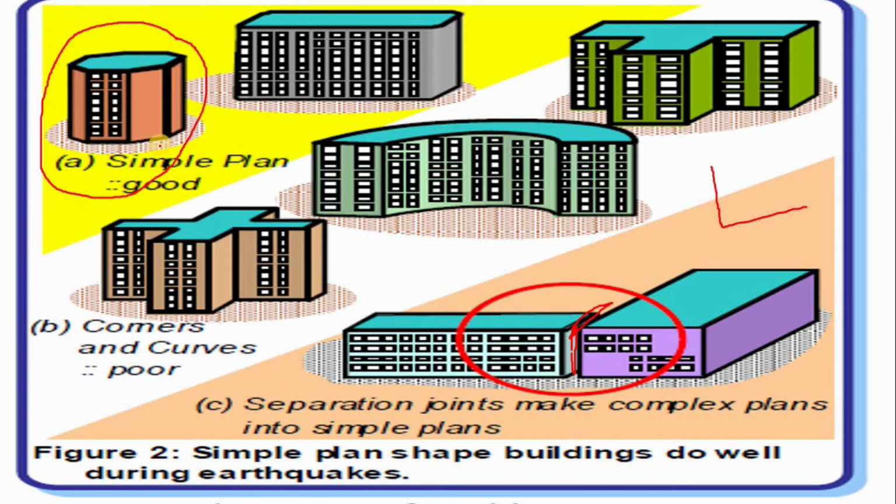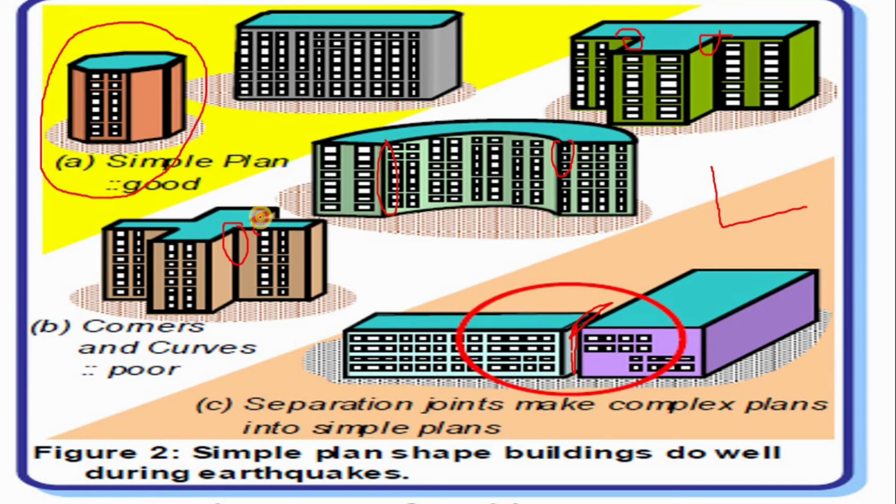Then this is the simple plan or good plan to resist the earthquake force. We avoid that much corner. You can see in this figure, this corner gives a significant effect during the earthquake. So we will provide this in a plus shape.